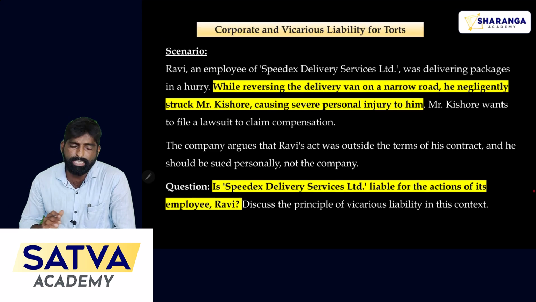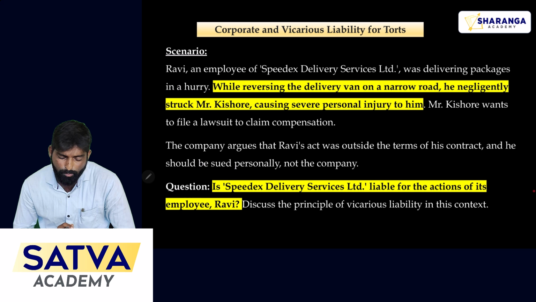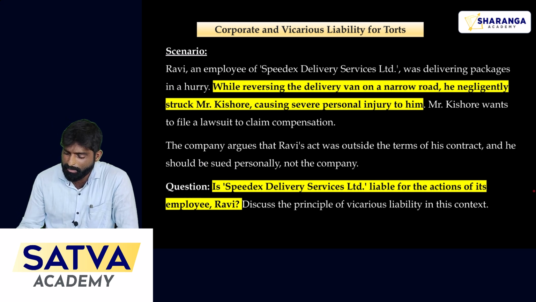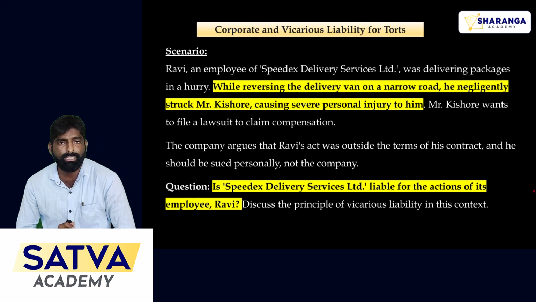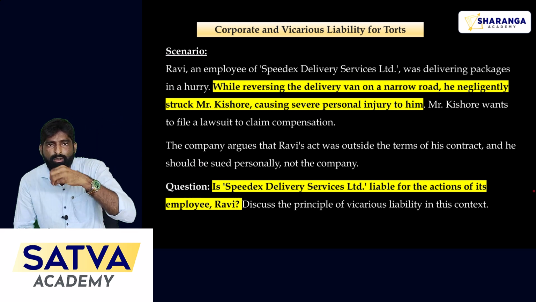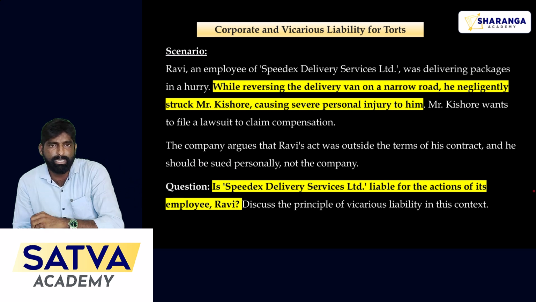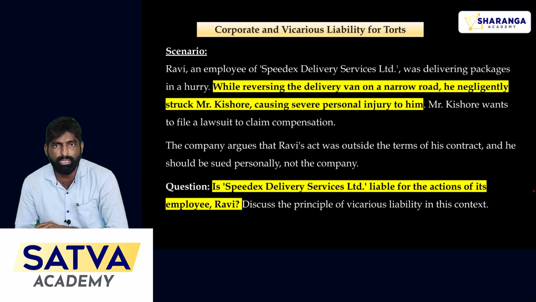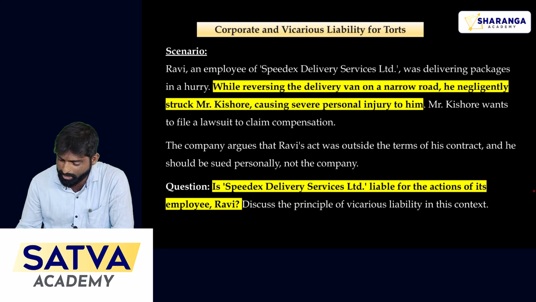Okay, we'll move to the next topic, that is corporate and vicarious liability for torts. Here vicarious liability means that for the wrong committed by another party, you are paying the compensation. That is the concept of vicarious liability, as in the case of employer and employee, principal and agent. If the other party commits any wrong, then the employer or principal is liable to pay the compensation. Okay, let's see the question here.